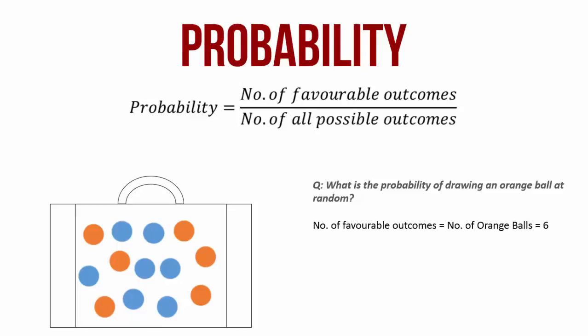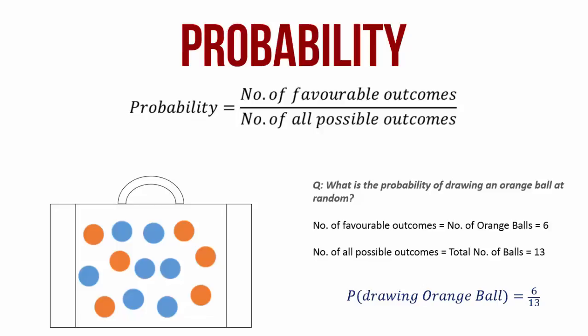Now the number of favorable outcomes is 6. There are 13 different balls that I can pick up from this bag, but 6 of them are orange. Therefore, the number of favorable outcomes shall be 6, that is the number of orange balls. Likewise, the number of all possible outcomes is 13 because there are 13 balls in this bag. So there are 13 different ways in which I can pick up one ball. Therefore, the probability that I will pick up an orange ball at random from this bag shall be 6 divided by 13.